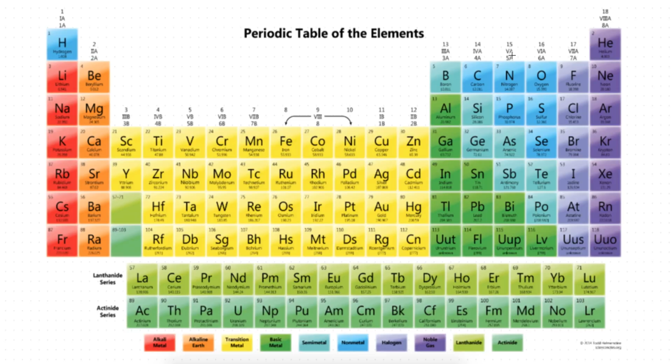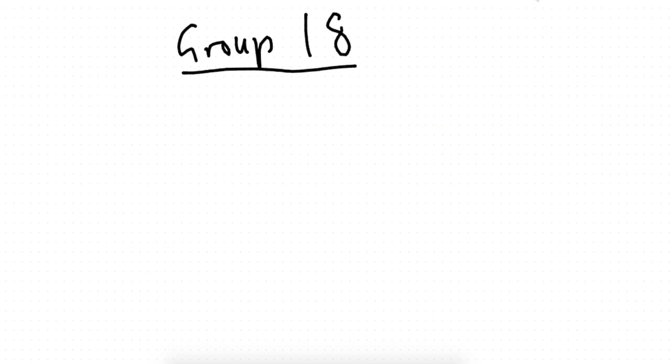So group 15, 16, 17. This is group 18. Okay, helium, neon, argon, krypton, xenon, and radon. You don't have to know about UUO, by the way, guys. So let's talk about some of the properties. Okay, I'm going to make a quick table for you guys based on the properties, and then we talk about it.